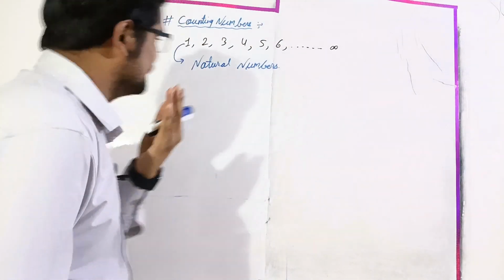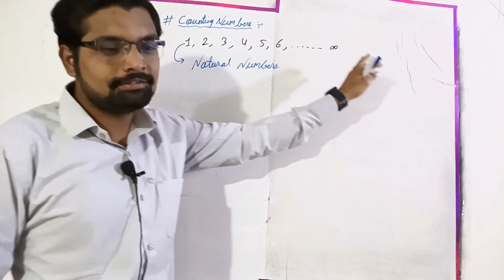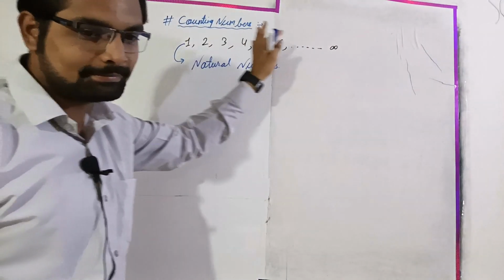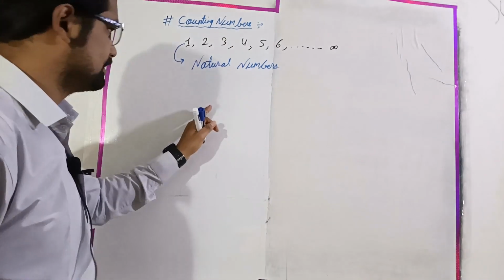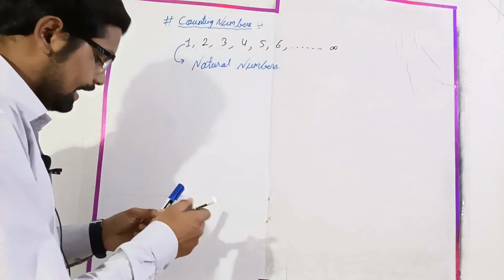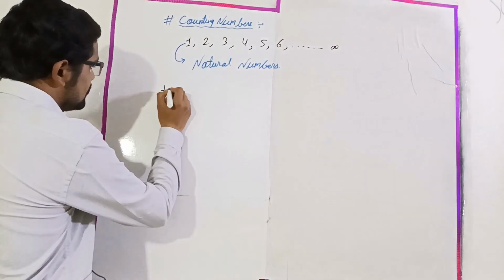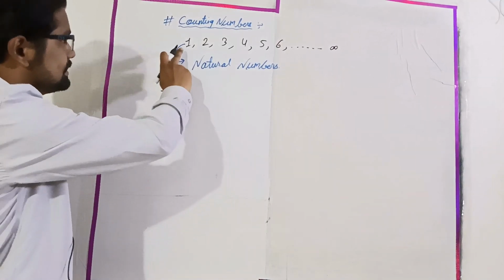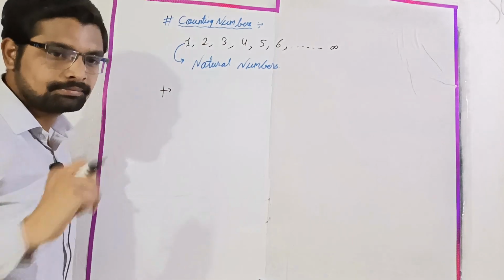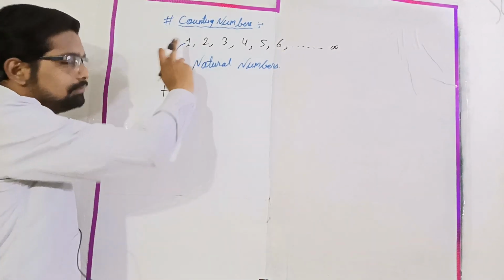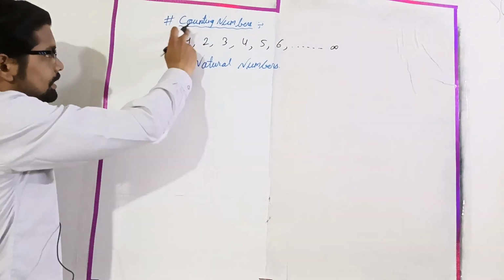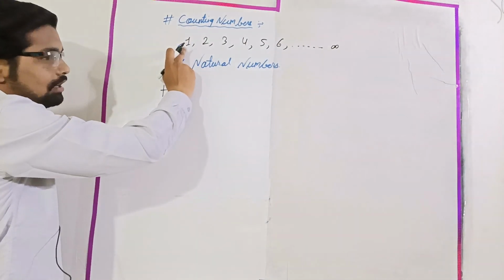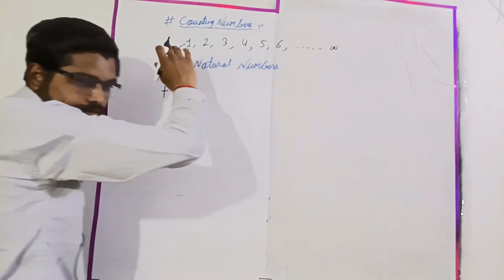Now Hana, let's see here. This set is mainly known as natural numbers, right? So we can say that natural numbers start from, as you can see here, 1, right? Here you can see 1 is the smallest number in this group, right, Hana?